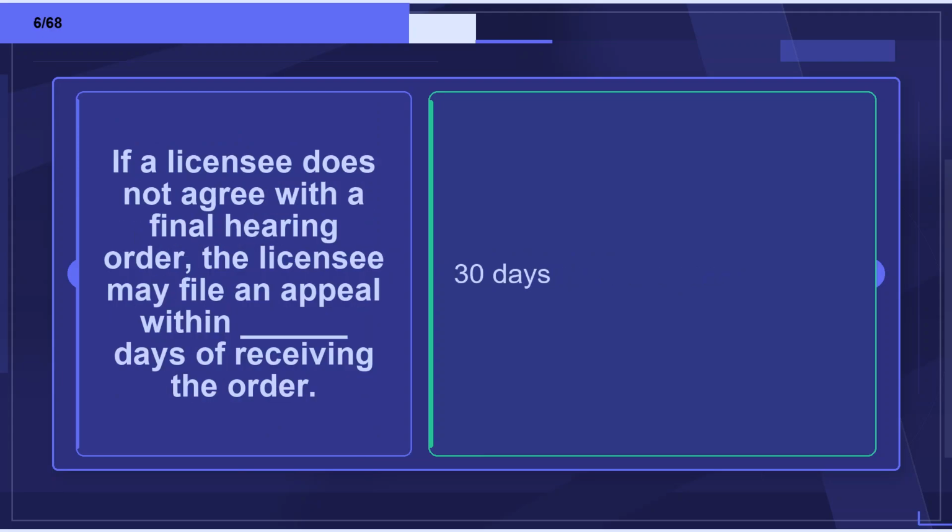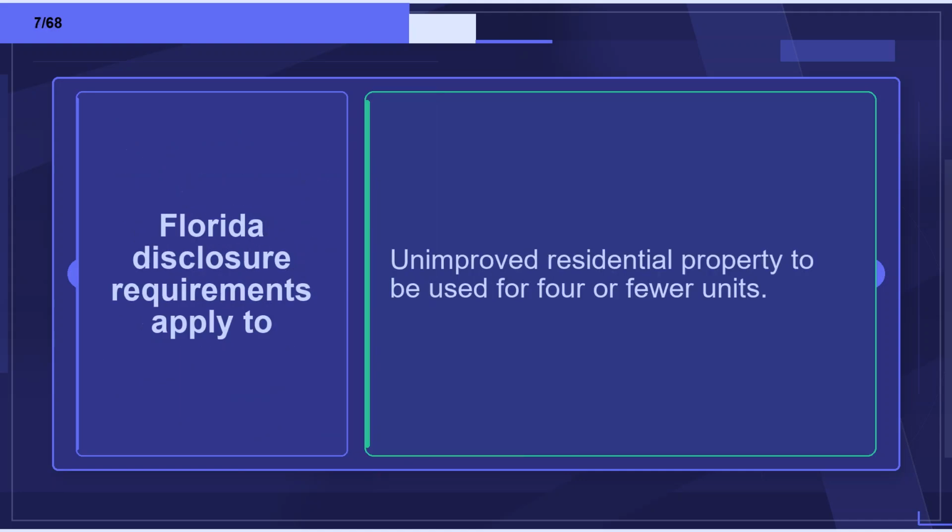Flashcard 6. Term: If a licensee does not agree with a final hearing order, the licensee may file an appeal within blank days of receiving the order. Definition: 30 days. Flashcard 7. Term: Florida disclosure requirements apply to. Definition: Unimproved residential property to be used for 4 or fewer units.